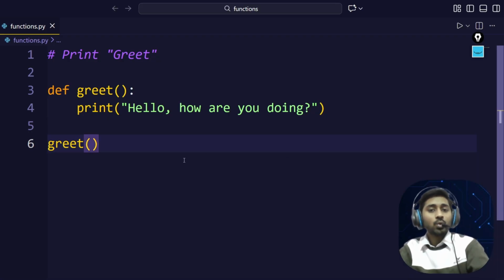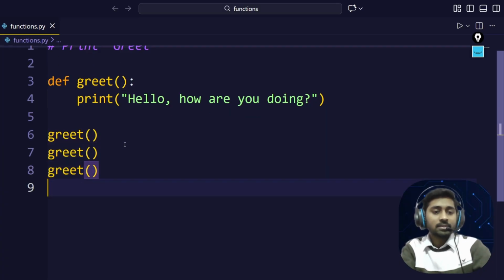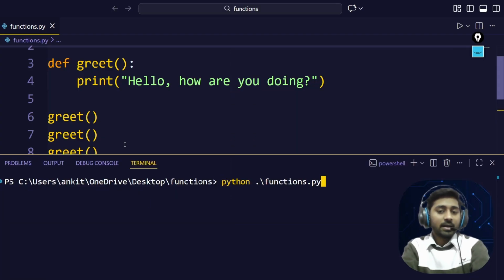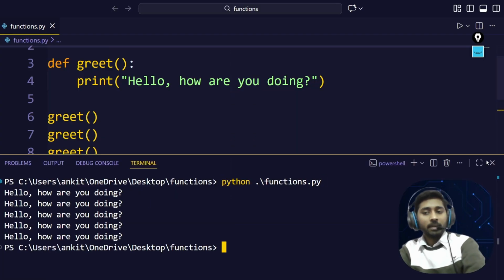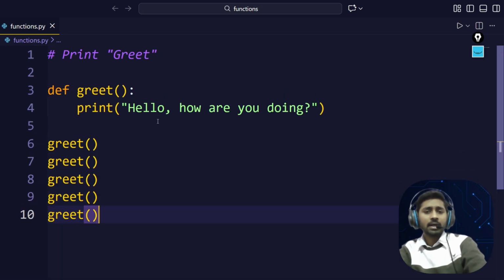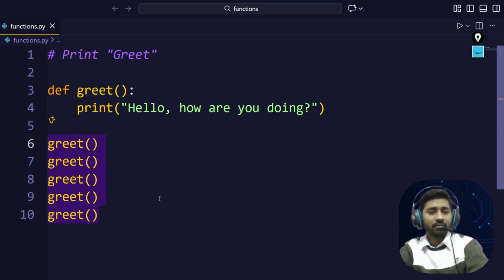Let's say I want to greet 5 times. So what I can do is just copy and paste it 5 times, so I will get the output 5 times. See, we are not repeating our logic. The logic is very simple for now, just greeting, hello how are you doing, and we are repeating it here 5 times, so we are getting the output 5 times.